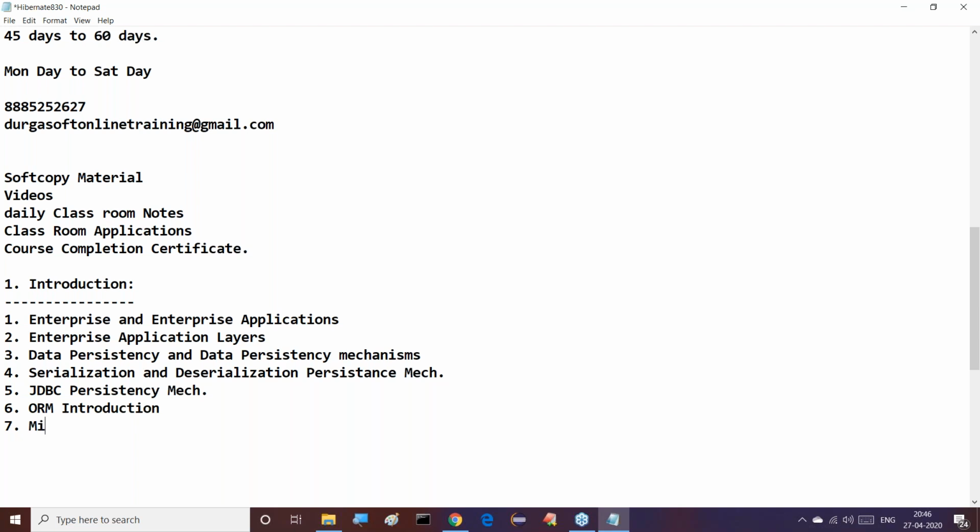Mismatches between the object oriented data model and, next one here, the relational data model. These two types of data models we are going to understand. The mismatches we are able to understand. Right. Up to this point we are able to get. Then after completion of these mismatches between the object-oriented data model and the relational data model, we are able to have the next one.